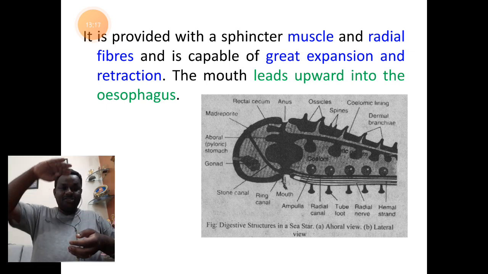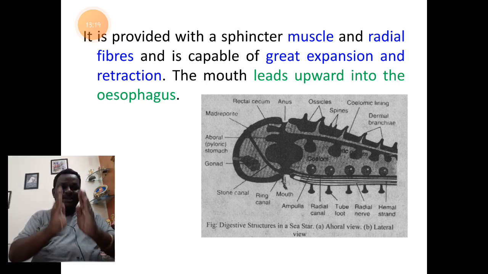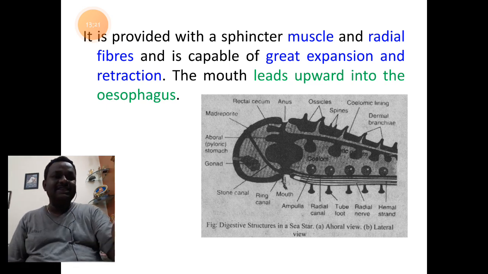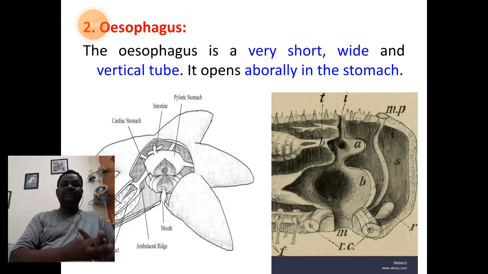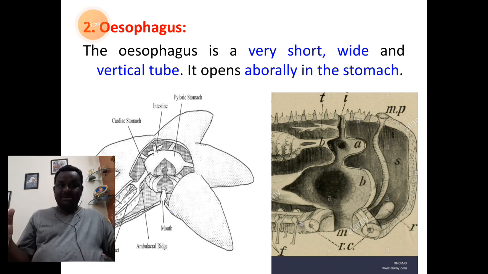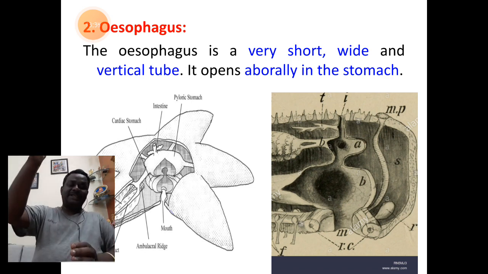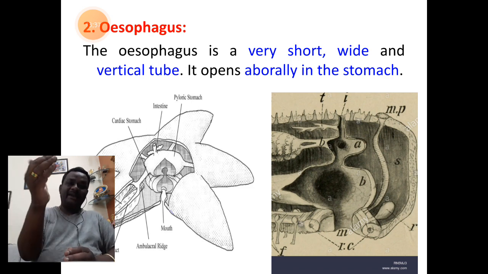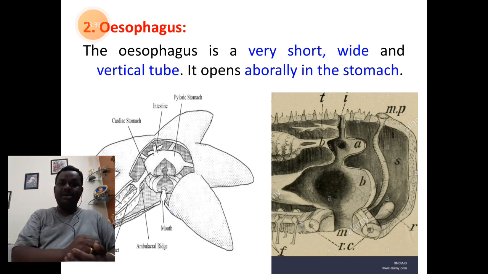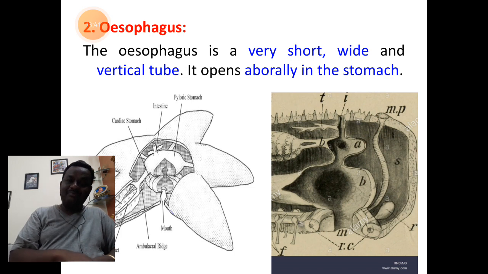So between the stomach and the opening of the mouth, there is a short tube called the esophagus. The esophagus is a very short, wide and vertical tube. It opens towards the aboral side, that is, towards the upper side, into the stomach. Down below it continues with the mouth.